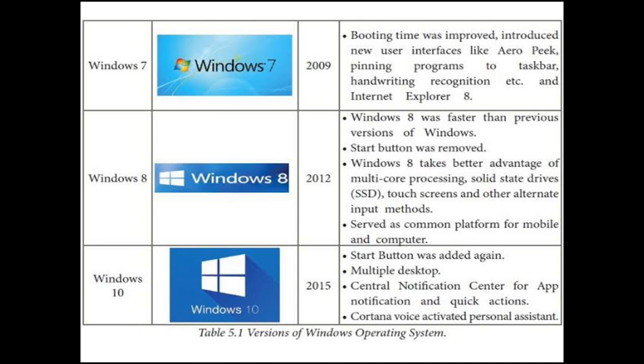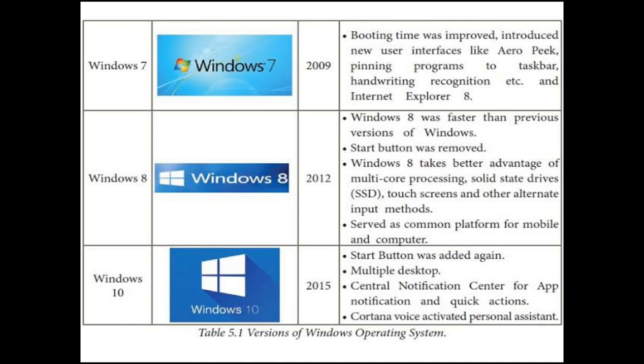Multi-core processing was introduced, so we can process multiple screens on the same monitor at the same time. This is a very important operating system among all these Windows versions.